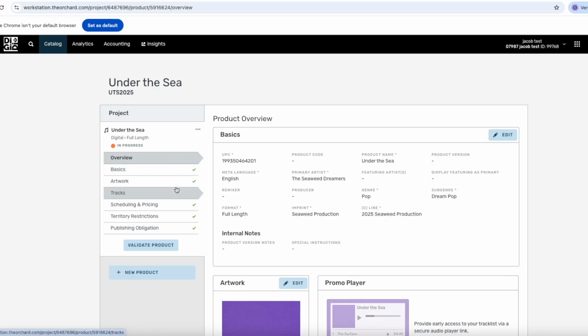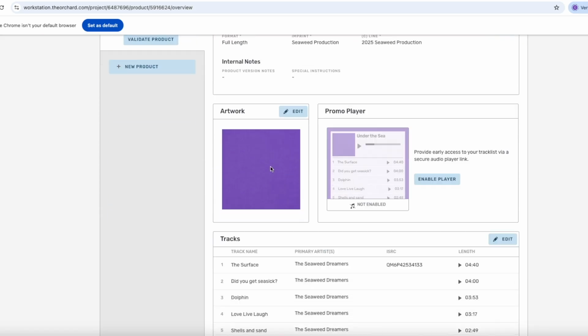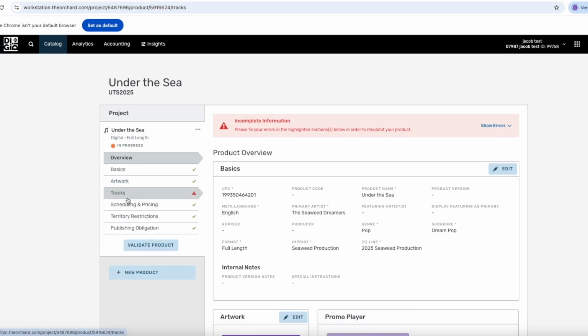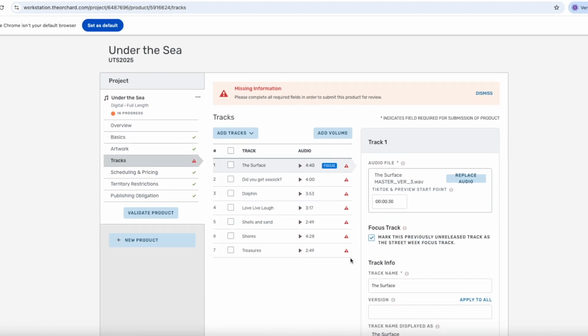So it seems in this case like we've forgotten to enter information for some of the tracks. If we click the button here, the system will highlight what needs to be entered. So we click validate product here, and we see that we have some errors highlighted in the sections here. We can see on tracks that we have missing information on all of the different tracks here. So I will just correct that and I'll get back shortly.